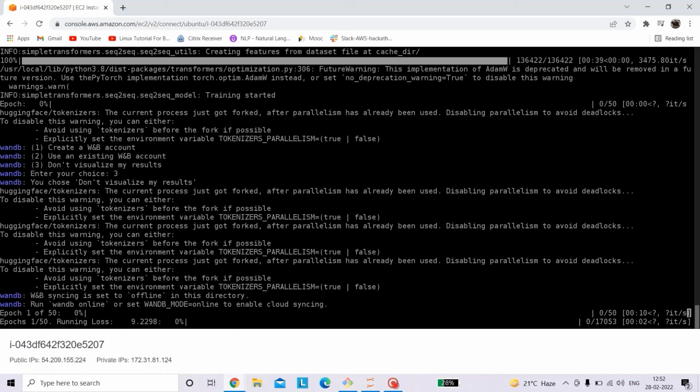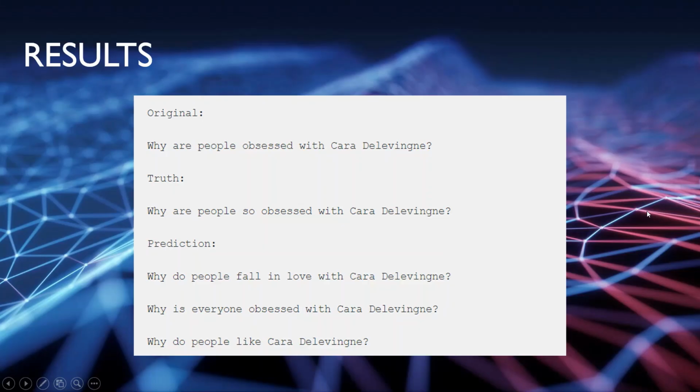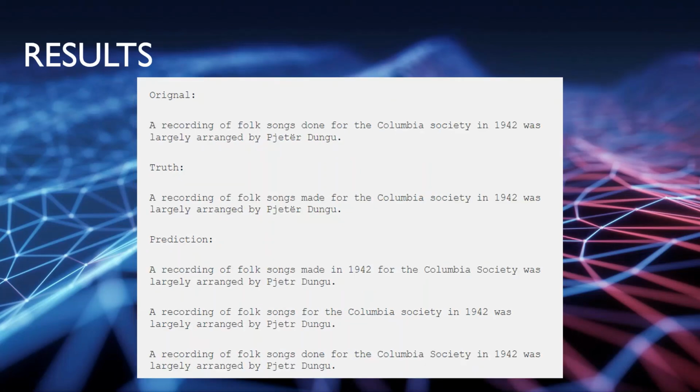And as we can see, the training has finally begun. In each of the epochs, we will be able to see the current running loss, and there we go. Some of the results are displayed over here, and the others can be found by simply running the AWS BART paraphraser file in my GitHub repository.